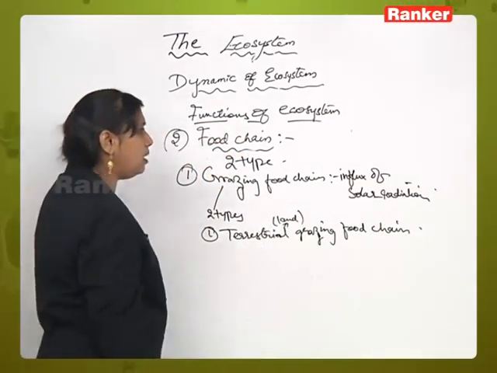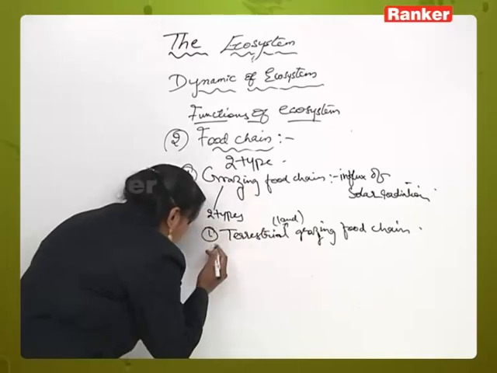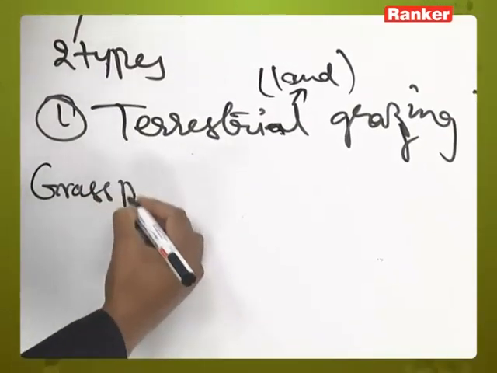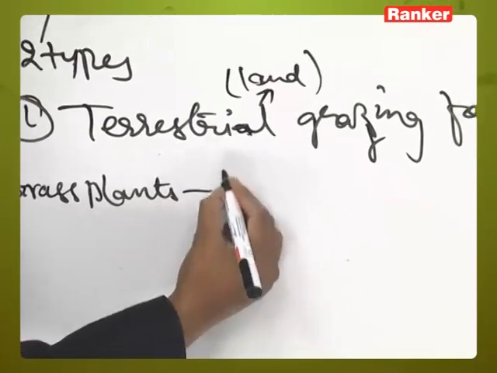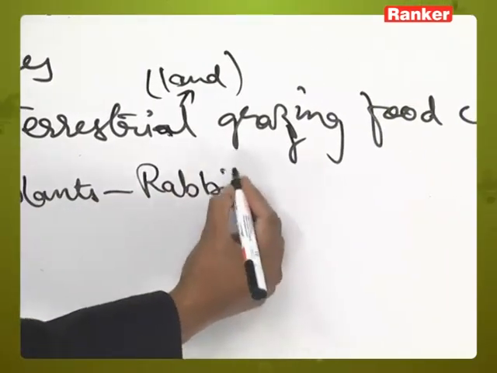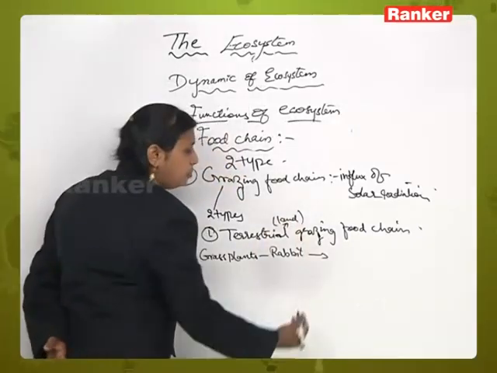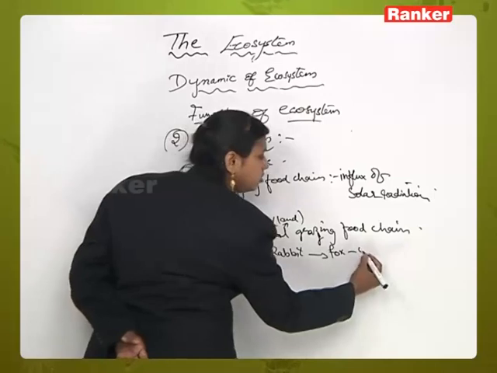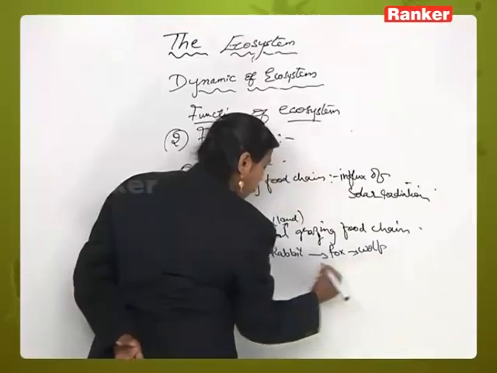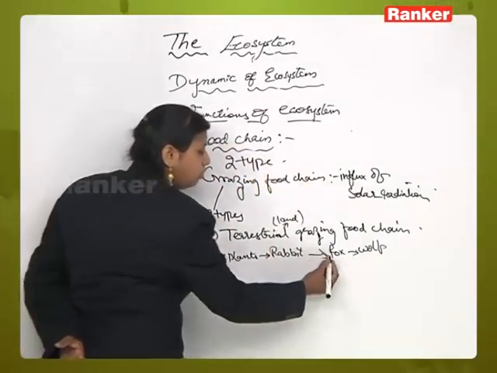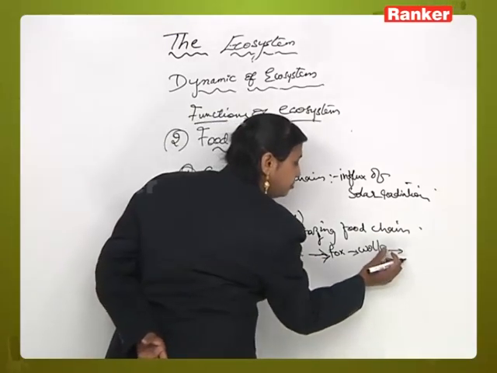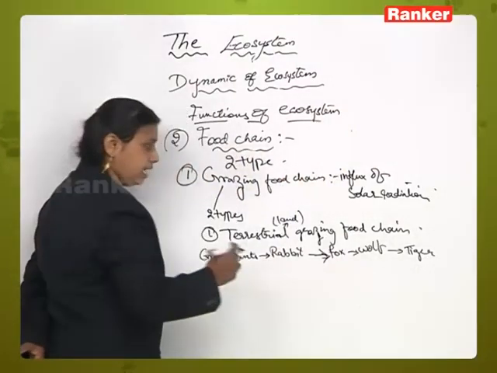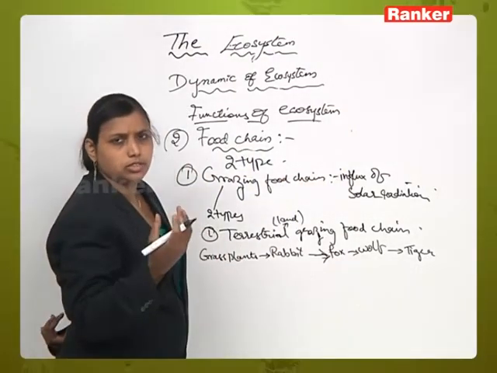Now examples for this are, you can call as grass plants. The example for this will be grass plants, rabbits. Grass plants will be eaten by rabbits. Rabbit will be eaten by fox. Next fox will be eaten by wolf. Next wolf will be eaten by tiger. So any grazing food chain which is occurring on the land is called a terrestrial grazing food chain.